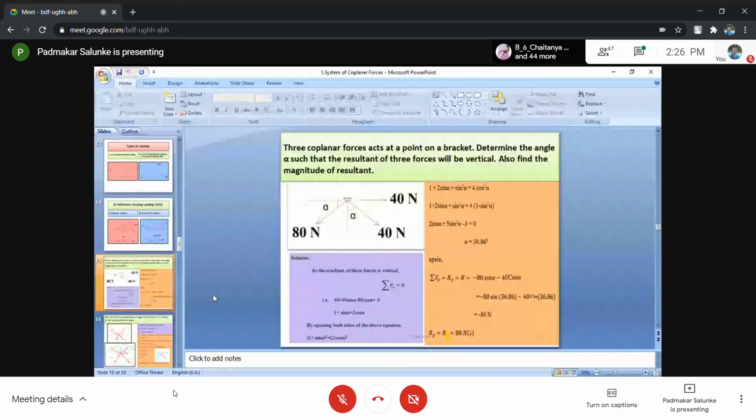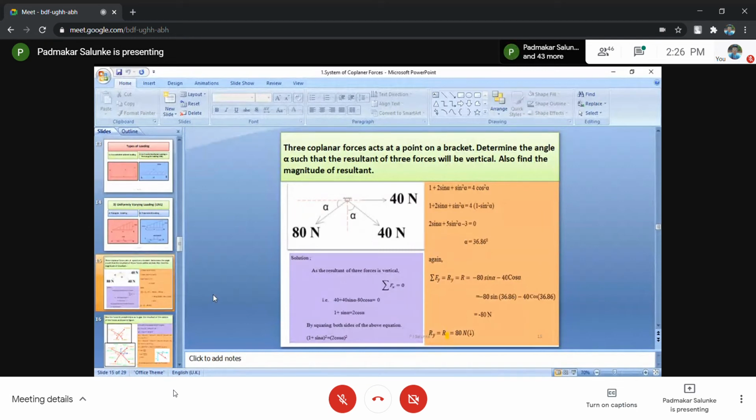As the resultant of three forces is vertical, this is one given condition. What does it indicate? It indicates that our resultant doesn't have an x component. That is, the summation of Fx equals 0. Our resultant is not having an x component. Please remember that: the summation of Fx equals 0.